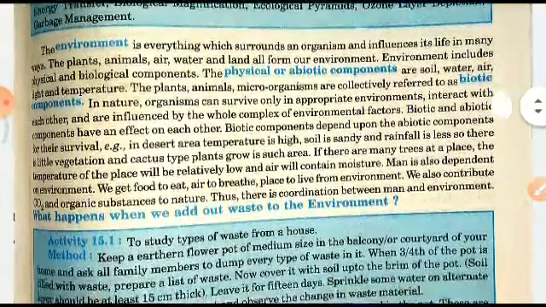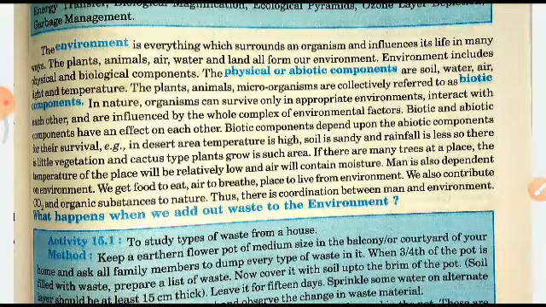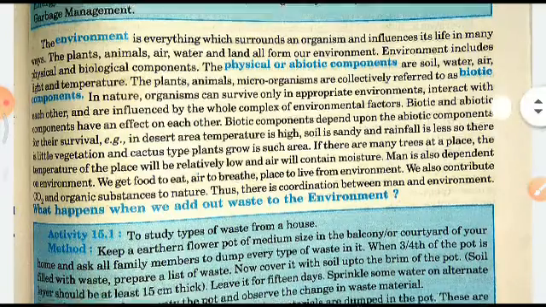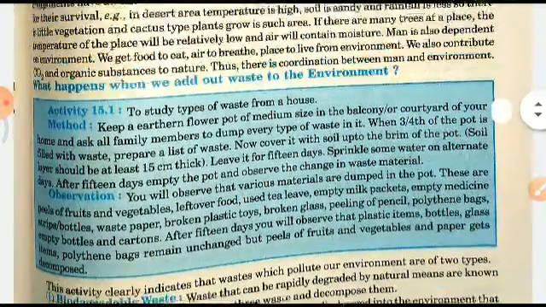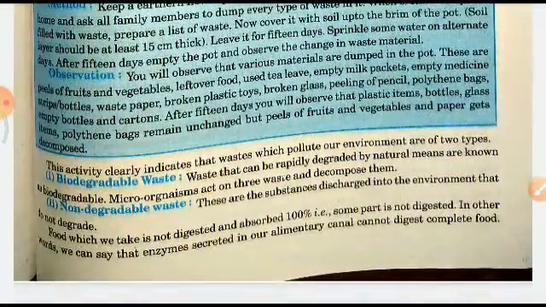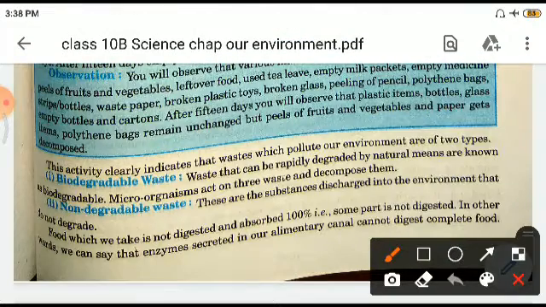Now, what happens when we add waste to the environment? Whenever we add some waste to the environment, then definitely the environment is going to get polluted. These elements which we add to the environment are divided into two parts: biodegradable waste and non-biodegradable waste. These are the two kinds of waste.